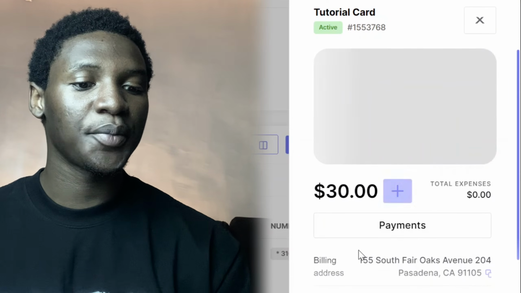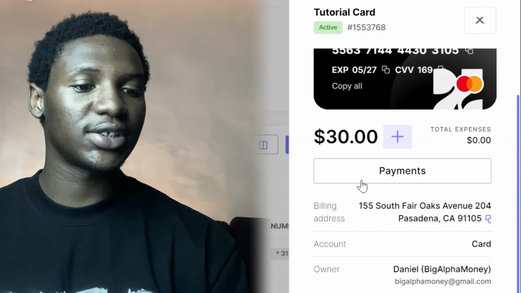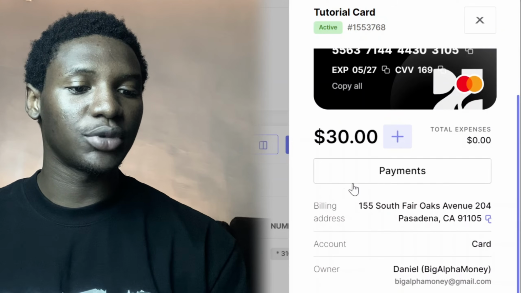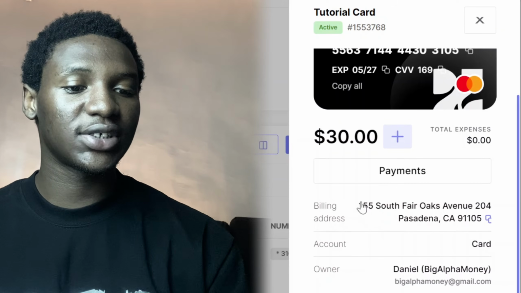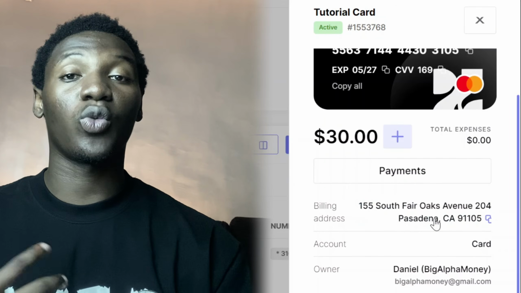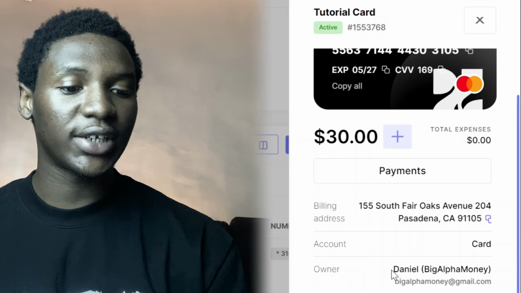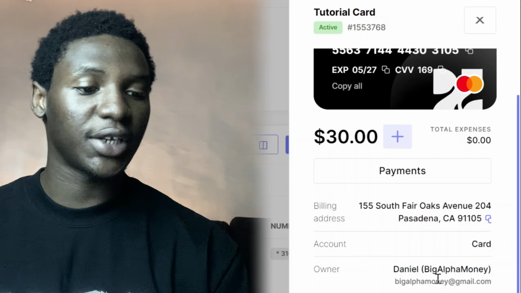If I click on this card, it's going to give you the card details right here. You can see this is my card right here. This is my billing address. This is what I can actually use as an address if I want to pay for anything online. This is the owner details right here. This is my name, Daniel. This is my Gmail account.